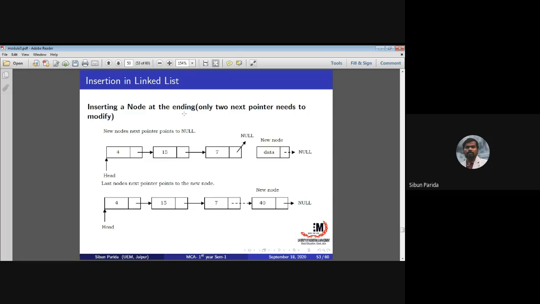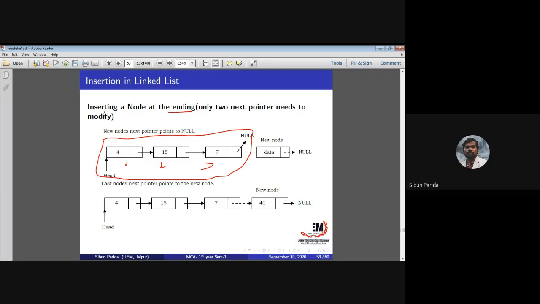Now insert a node at the end. Suppose this is already there. For the end, as we discussed, we have to traverse the nodes, and only then can we identify the last node. So I have to reach the seventh node, through the first, second, third nodes. Why do I stop? Because the seventh node's next is pointing to null, so I know that this is my last node.